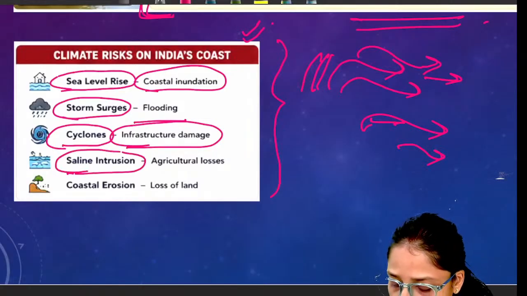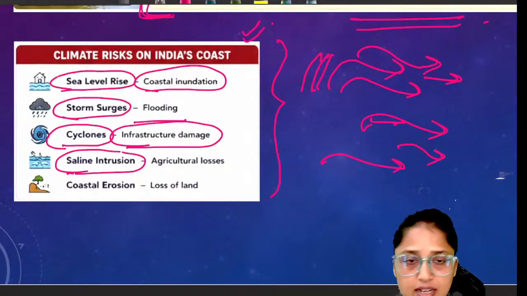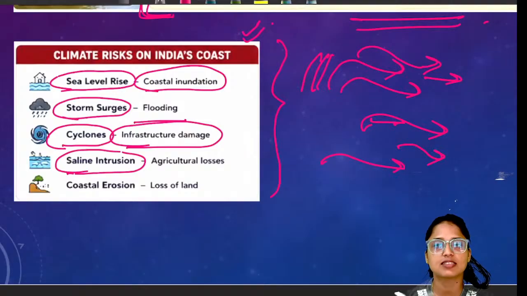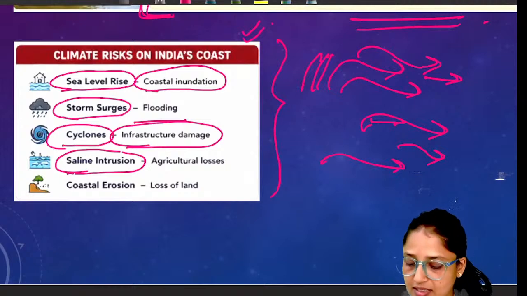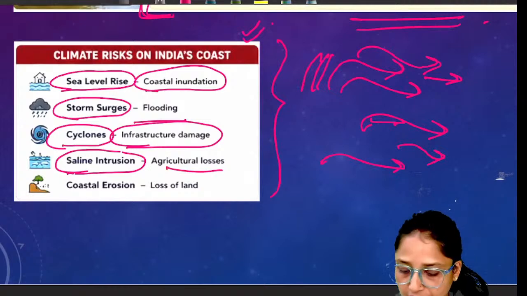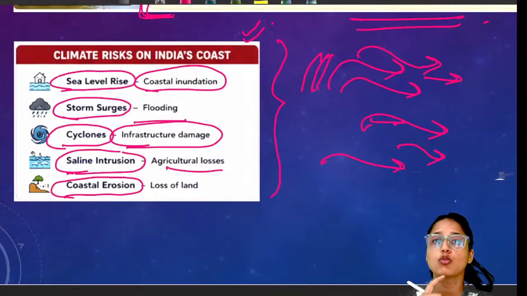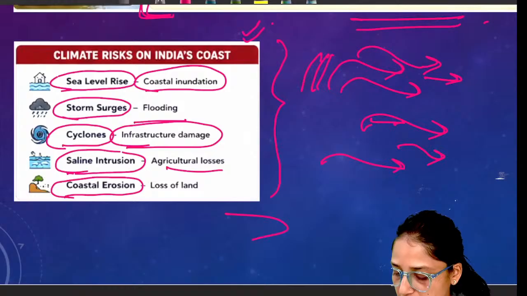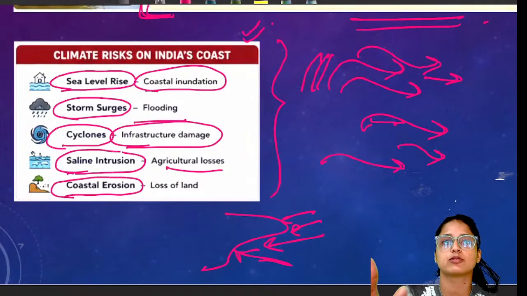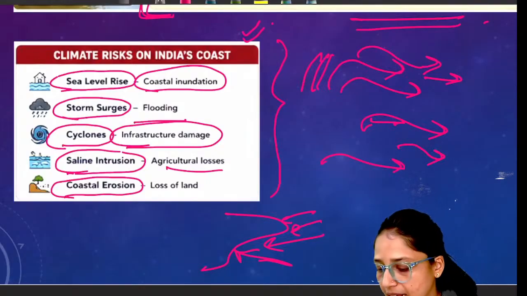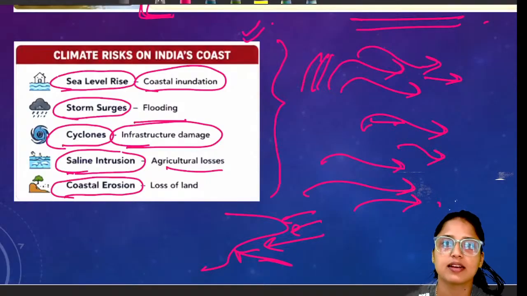Next risk is saline intrusion. As we have discussed, seawater will enter the coast. Seawater is salty, right? Seawater is saline, so the saline water will mix with the fresh water. It will create a drinking water crisis as well as agricultural losses. And finally, the strong energy in the sea waves is leading to coastal erosion. If they are eroding the coast, then the capacity of the coast to absorb the energy of the waves will reduce, and hence these waves will directly enter the coastal regions. So these are some of the climatic risks in India.